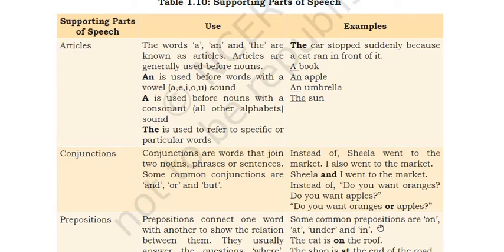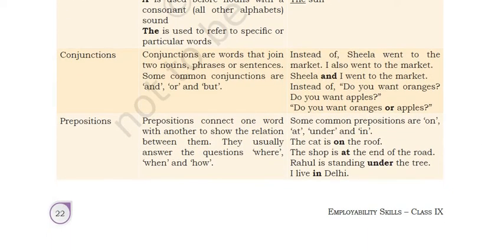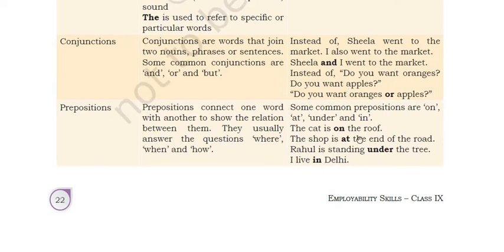Conjunctions are words that join two nouns, phrases, or sentences. Some common conjunctions are and, or, but. All these words join two sentences, or two nouns, phrases. Instead of "Sheila went to the market, I also went to the market," we say "Sheila and I went to the market." Instead of "Do you want oranges, do you want apple?" we say "Do you want oranges or apple?" See here, and is the joining word, right? So that is a conjunction.